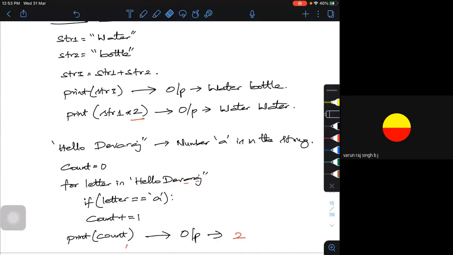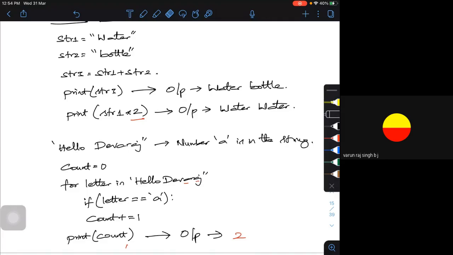So I'm starting with the count as 0. If you run the code, the output is 2: the letter A is present 2 times in the string. So this is called iterating through a loop to get the count, or number of times, that particular letter is there. Instead of A, I could have put L. LL is also a double L, so L is also appearing 2 times. If I put E, E is also appearing 2 times. If I put H, it is appearing 1 time. So like this, I can do iterative operations within the string.